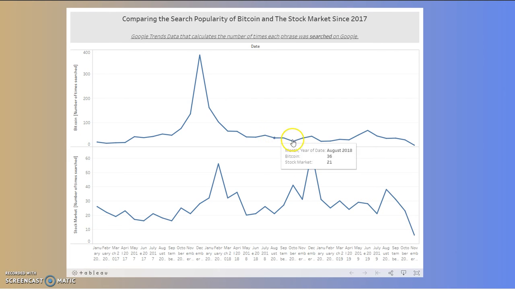And then that started to cross. And you see Bitcoin has actually steadily, since mid 2019, been over the stock market in terms of search term popularity. So that was interesting to see as well.